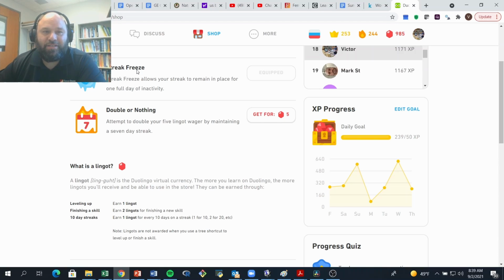Now let's say next year Duolingo changes it so that the streak freeze costs 12 lingots. Well, that means now instead of leveling up 10 times in order to purchase a streak freeze, I have to level up 12 times. That's inflation. Now, we often hear inflation quoted as a percentage, so the question is, what is the percentage change in that example? Well, let's take a look at what that might be and how we would calculate it.